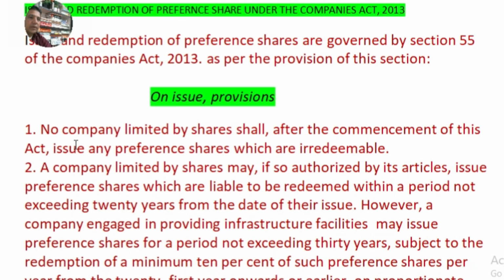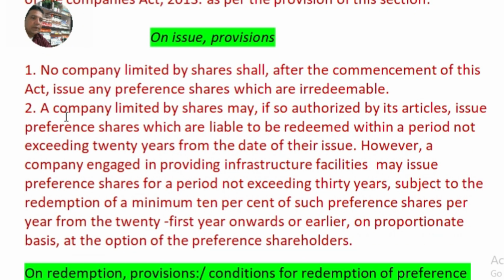This is here: no company limited by shares shall, after the commencement of this Act, issue any preference shares which are irredeemable. So from 1st April 2014, from this date, the Companies Act 2013 came into force. Onwards from this date, companies are not allowed to issue irredeemable preference shares. They are allowed to issue only redeemable preference shares, which are repayable on redemption.